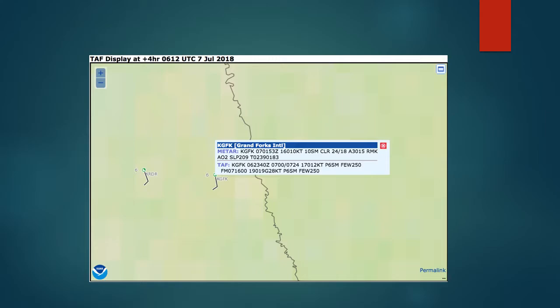This is the TAF of Grand Forks, and there's 12 knots of wind at 170 degrees, and the visibility is higher than 6 statute miles, and there's few clouds at 25,000 feet. And after 16 Zulu, there's 19 gusts 28 knots of wind from 190 degrees, and the visibility is higher than 6, and there's few clouds at 25,000 feet.